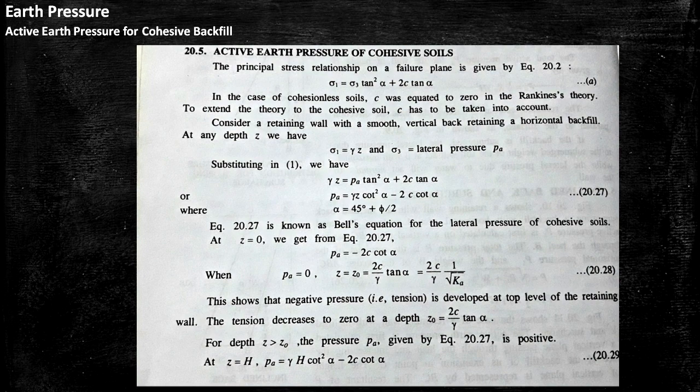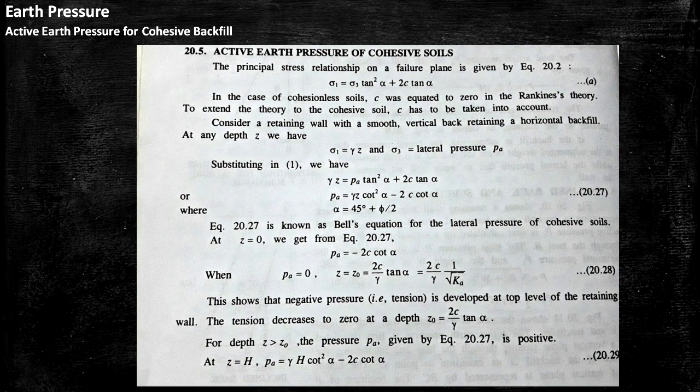The principal stress relationship on a failure plane is given by the equation sigma 1 equal to sigma 3 tan square alpha plus 2c tan alpha. In this case, for cohesionless soil, C is equated to 0 in Rankine's theory. Extending the theory to cohesive soil, C has to be taken into account. But for cohesive soil, C has some value.